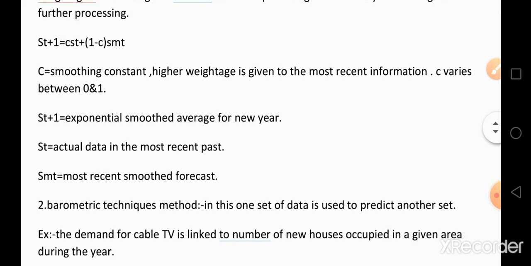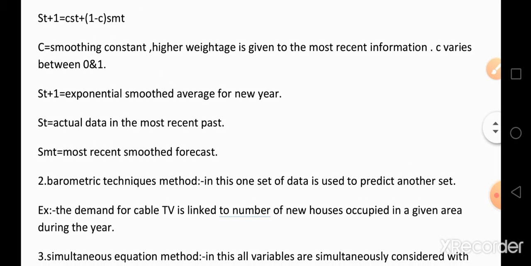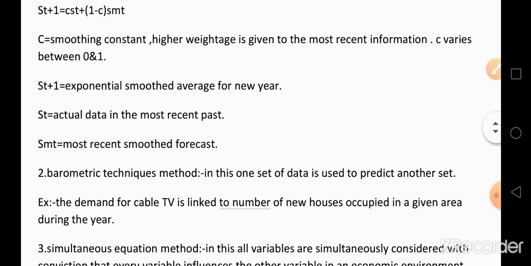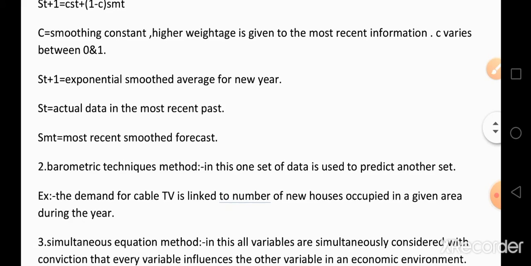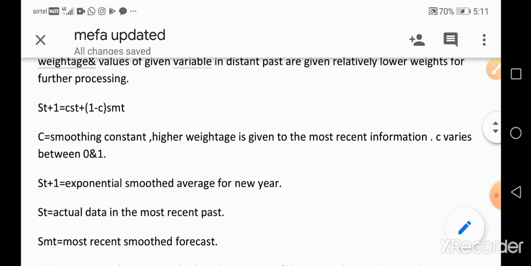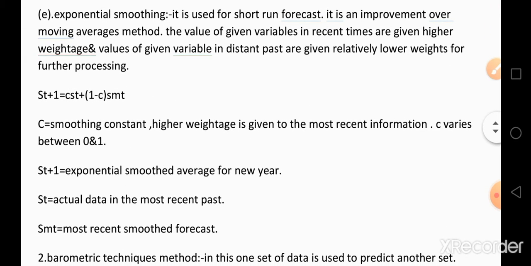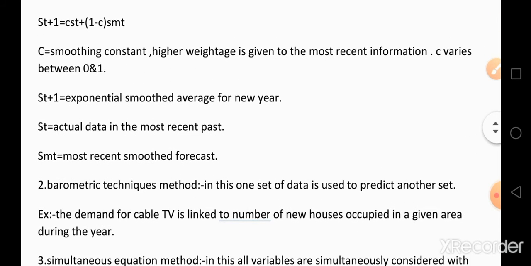It is the actual data in the most recent past. S(t-1) is equal to the most recent smoothed forecast. So this is the demand estimation in exponential smoothing, that is, S(t+1) is equal to C·S(t) plus (1 minus C) into S(t-1).